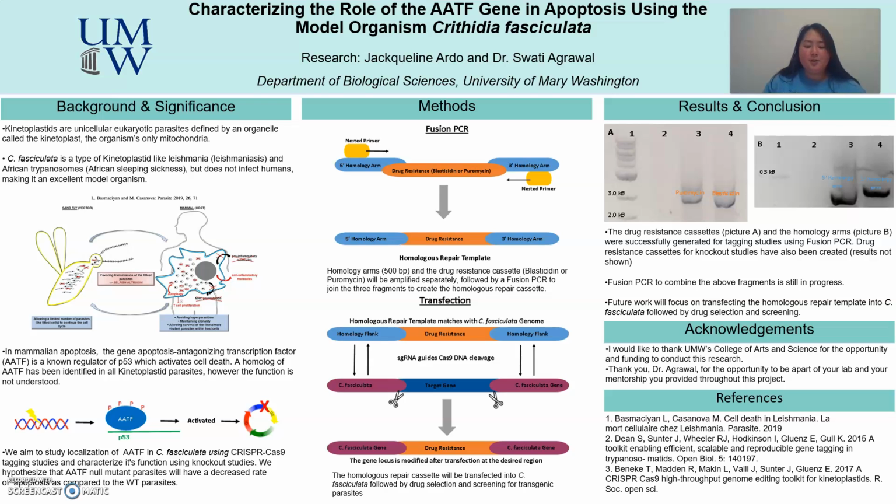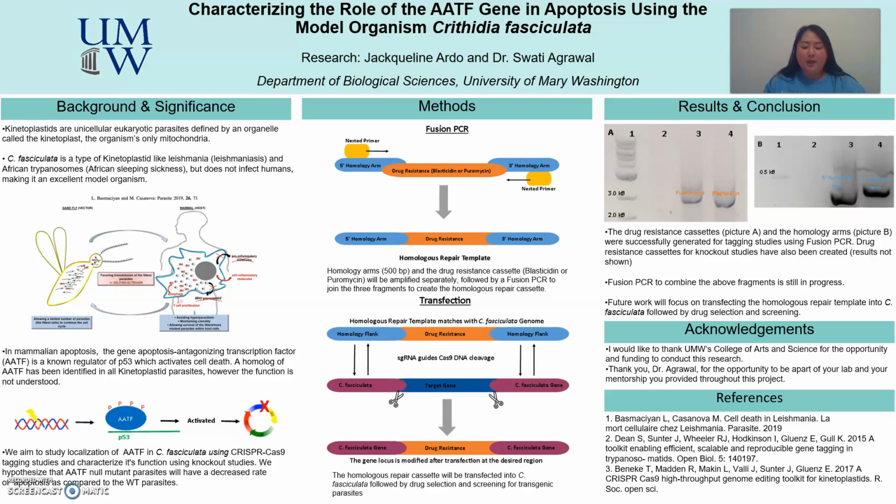The purpose of this project is to understand the role of AATF in apoptosis using Crithidia fasciculata. Utilizing CRISPR-Cas9 to modify the gene locus, the gene function will be characterized using tagging and knockout studies.